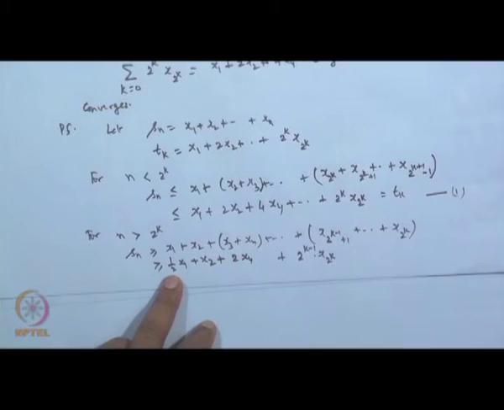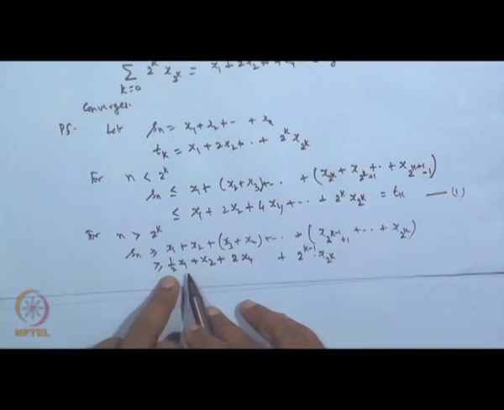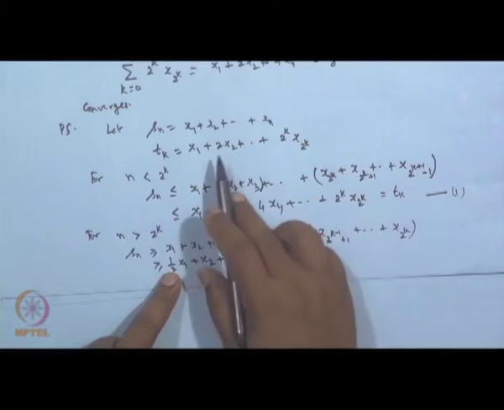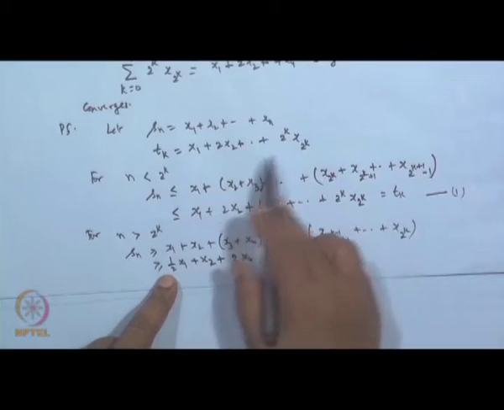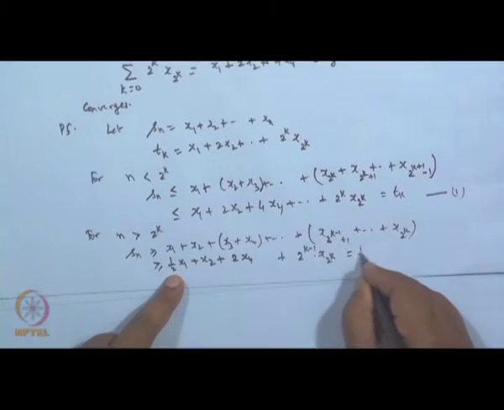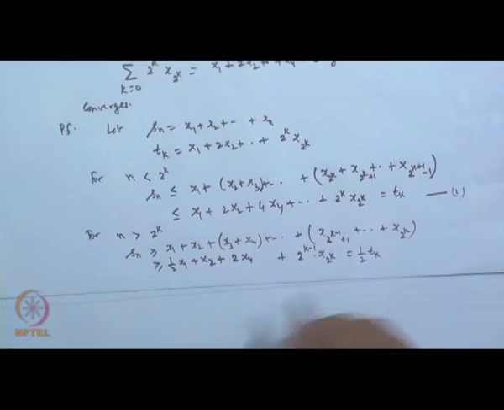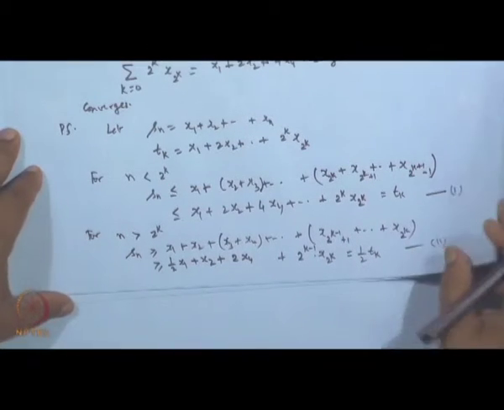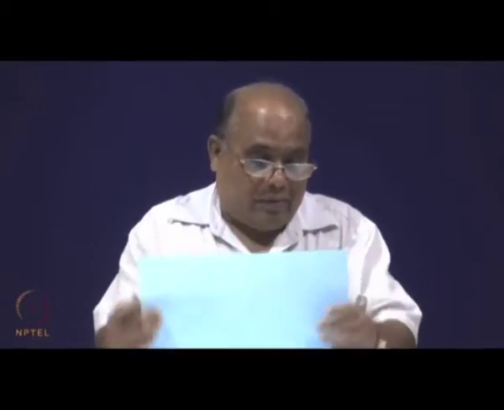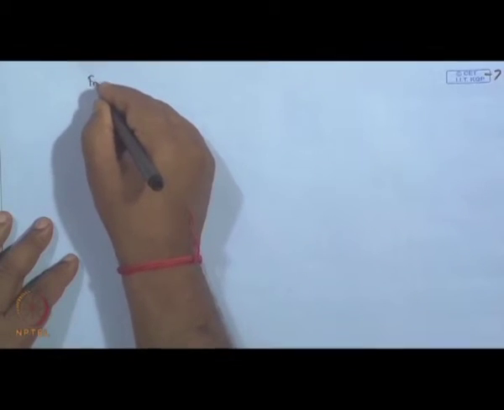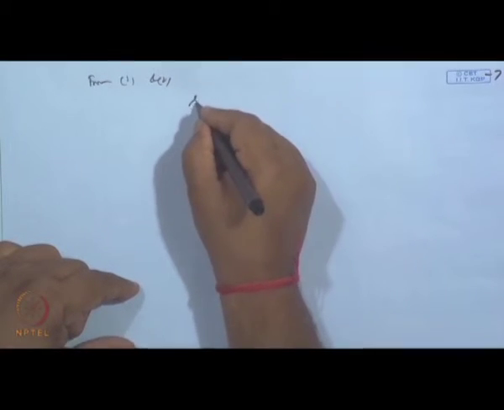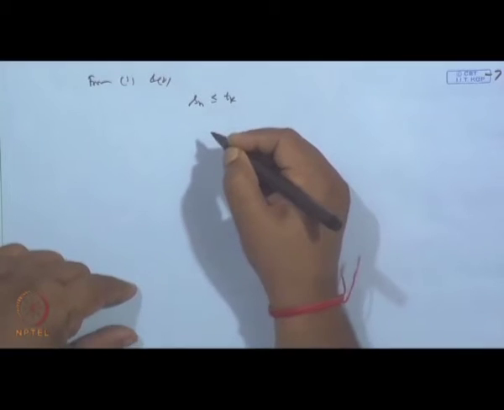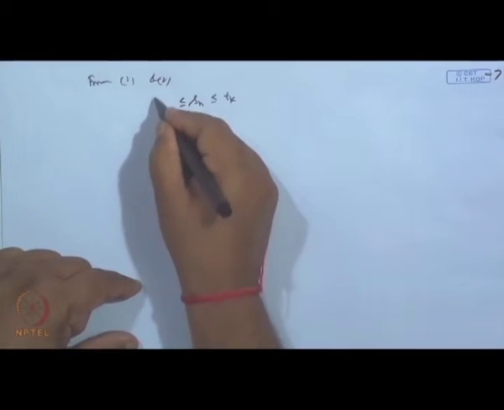Now, you check it. If I take T k, it is coming to be x 1 plus 2 x 2 plus 4 x 4 like this. So, it is half of this. So, basically it is half of T k. So, what we get from 1 and 2? We get that S n is less than or equal to T k and S n is greater than or equal to T k by 2.